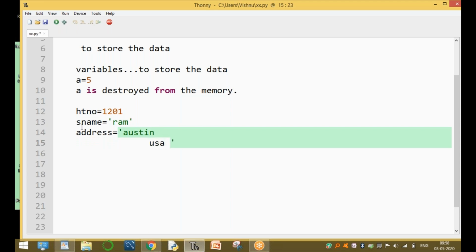Okay, guys, clear. Now these are three temporary variables: hall ticket number, name, and address. They store the information only temporarily, but not permanently. This is the data of the student.